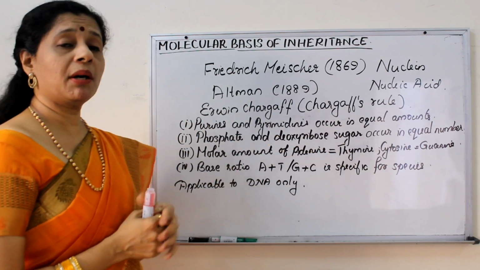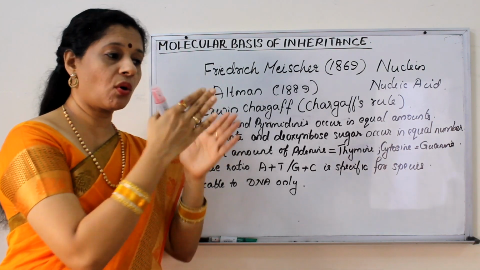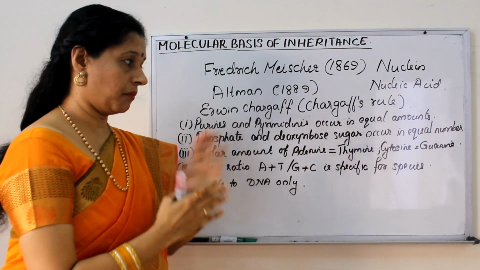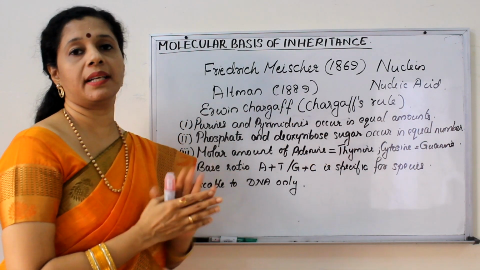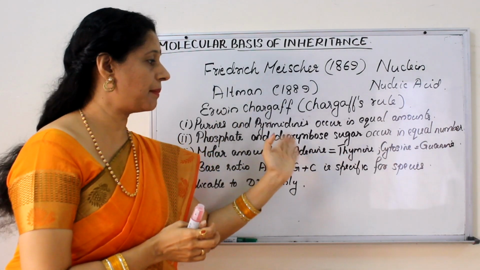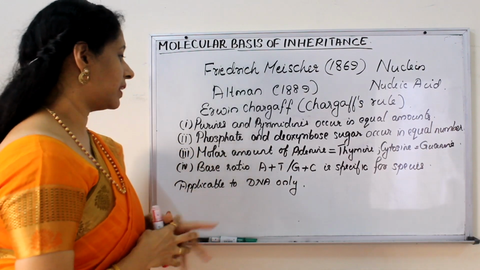Then the molar amount of adenine, which is a purine, which base pairs only with thymine. So always adenine comes opposite thymine. So their molar amount, and cytosine and guanine are always equal. So adenine and guanine are the 2 purines. They base pair with the pyrimidines, thymine and cytosine. Their molar amount is equal.